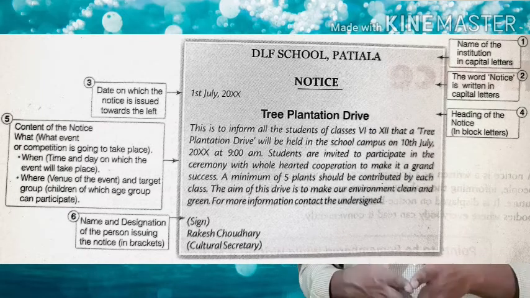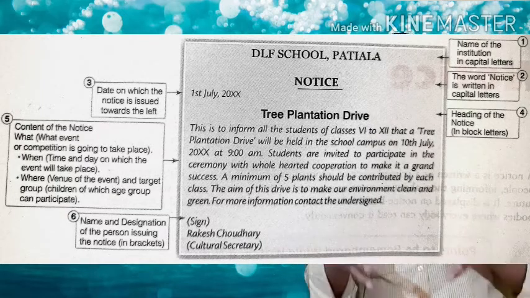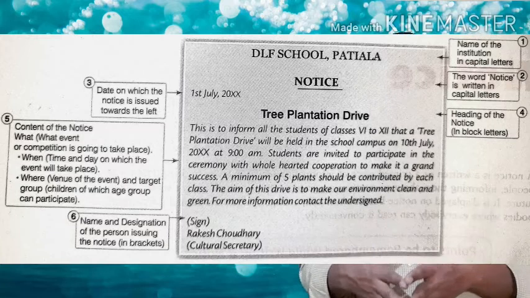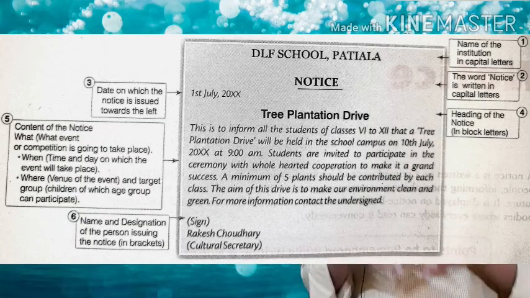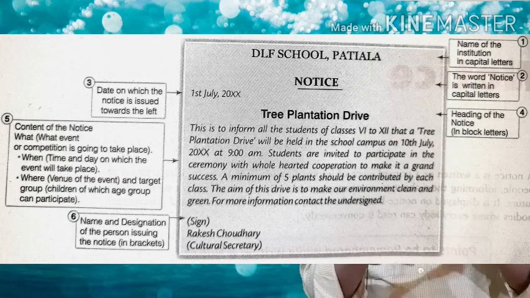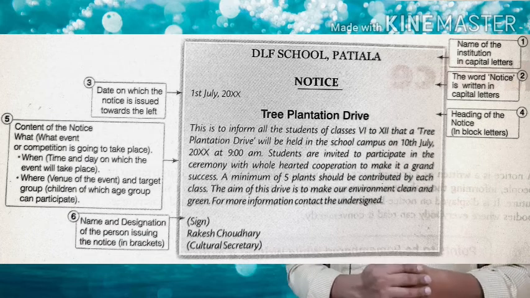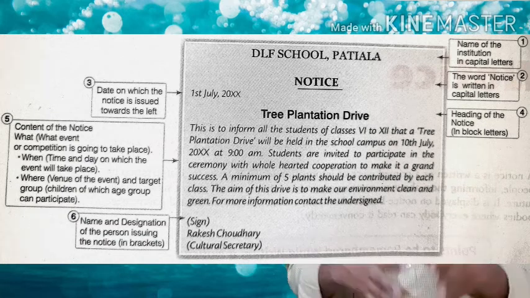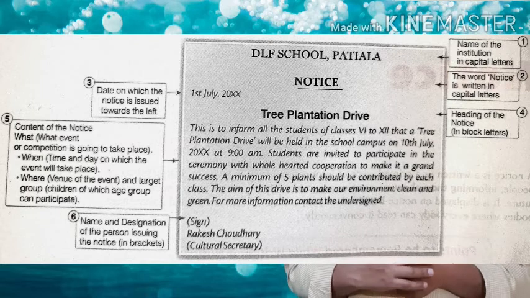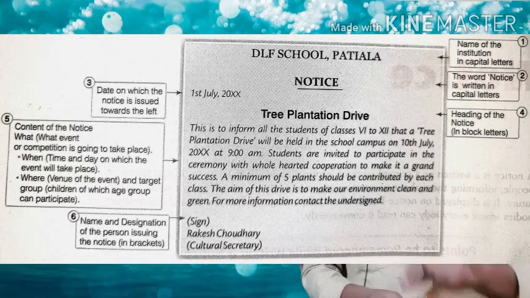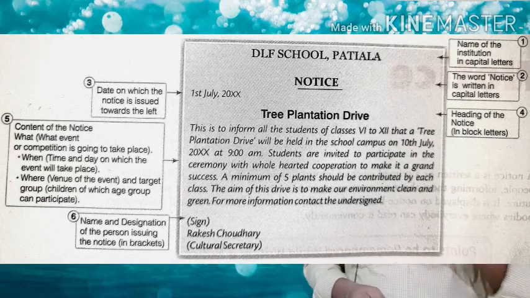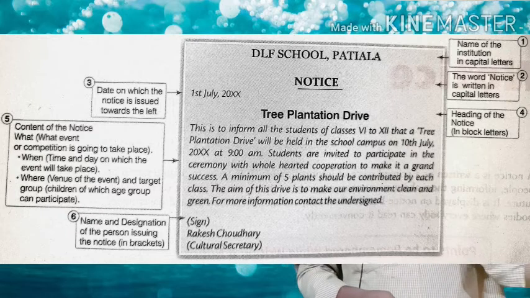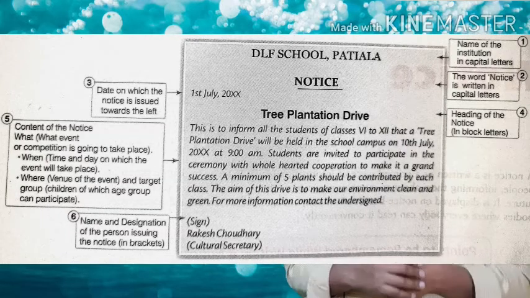Then at last you conclude the notice by saying if you have any query, any doubt, any question, contact undersigned. Who will be undersigned? The designated person will be undersigned. Like Rohan Sharma, you make a proper designation at the end, like Rohan Sharma, cultural secretary. So then you can conclude any notice.